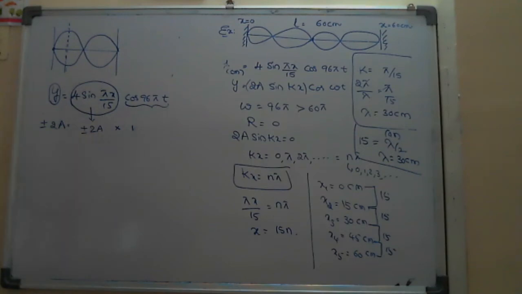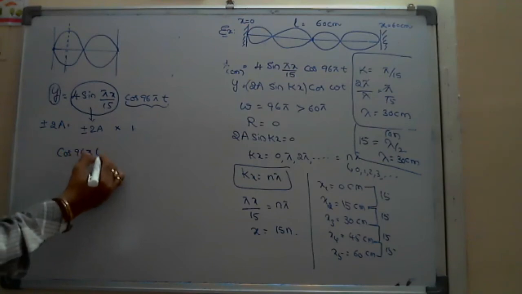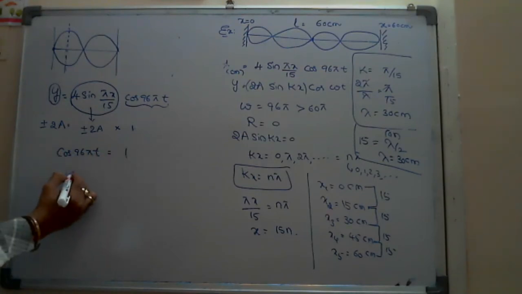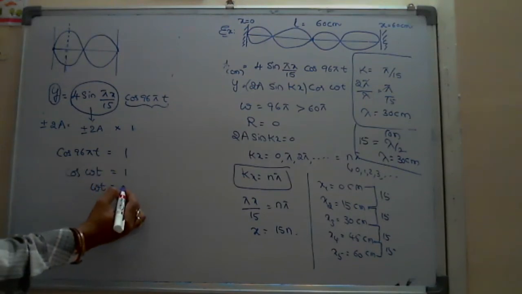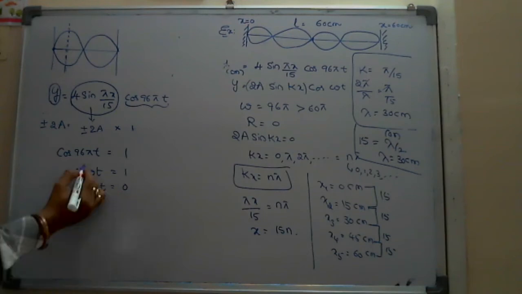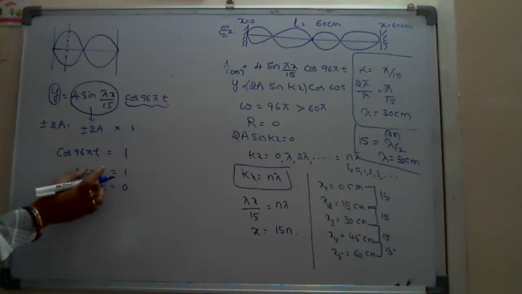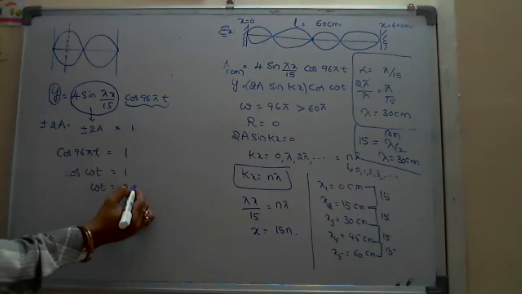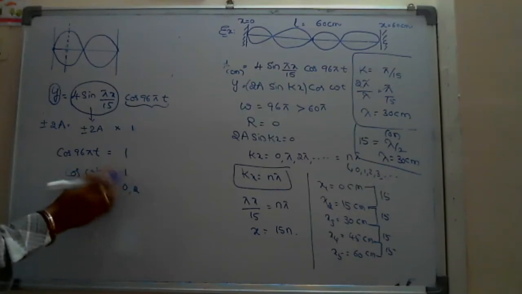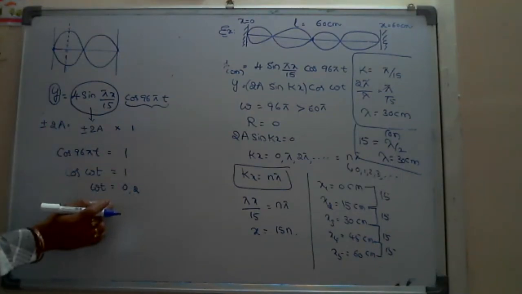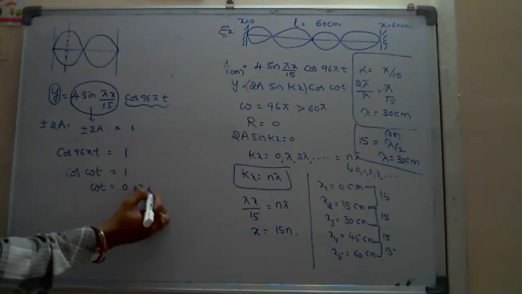Just 1. Means you can write here cos 96 pi t equals 1. Simply, cos omega t equals 1, which means omega t should be, cos equals 1, at 0. Yes, sir. Cos 0. Omega t equal to 0, t equal to 0, and then 2 pi, 4 pi, and so on. If you take pi, you will get minus 1. So I need only plus 1 here. 0, 2 pi, 4 pi.